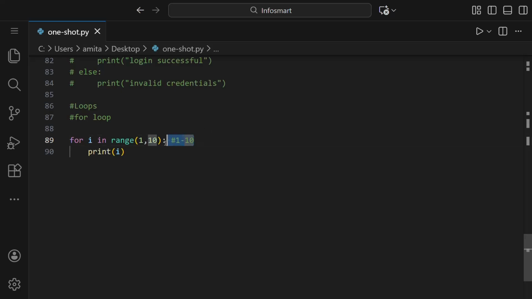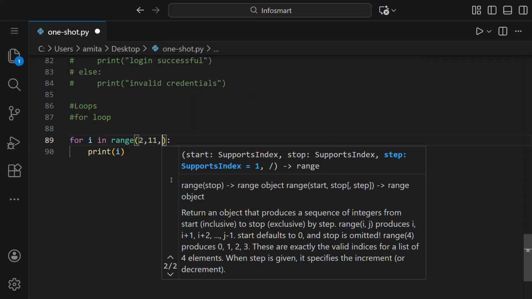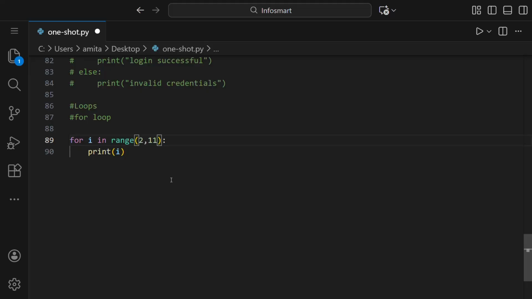If we want to give the difference, for example, let us set a range. So let us say we want to print all the even numbers from 2 to 11. So first we'll write 2 to 11 because the even numbers should be between 2 and 11. Then we'll put a comma here and the difference between the values.